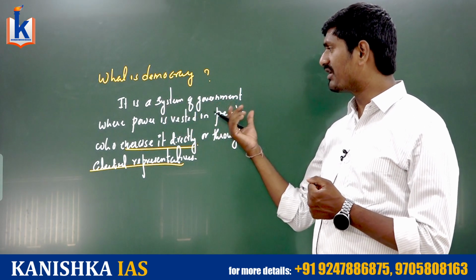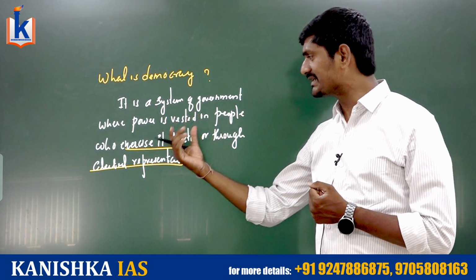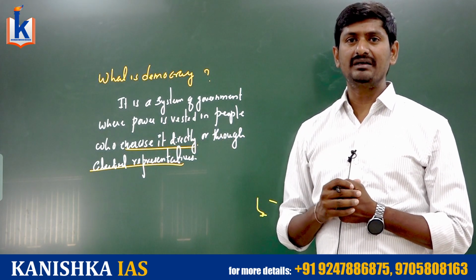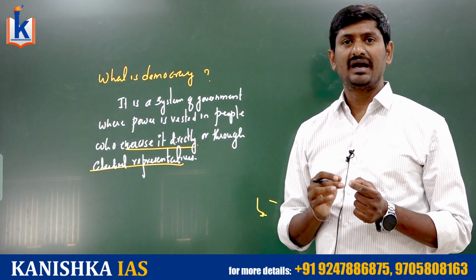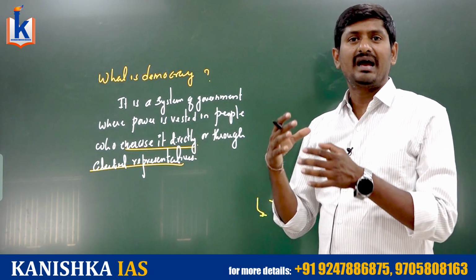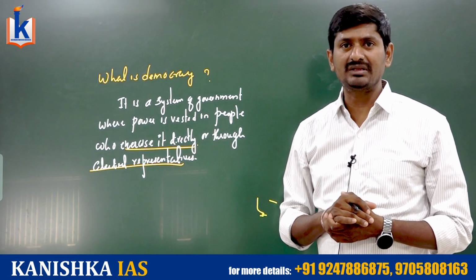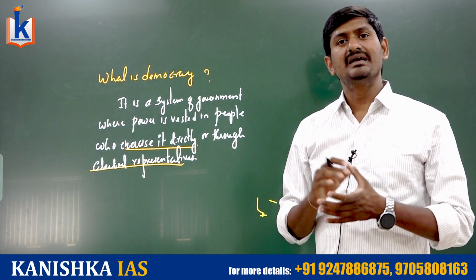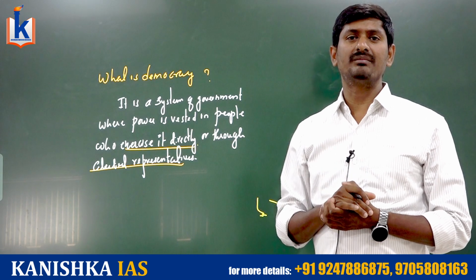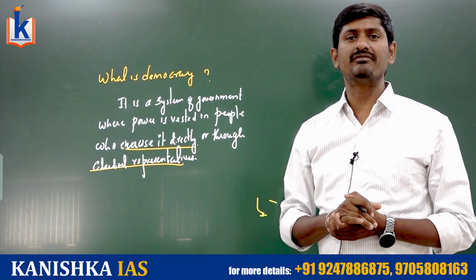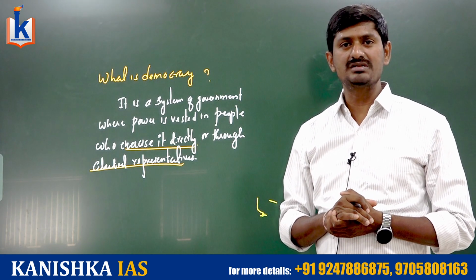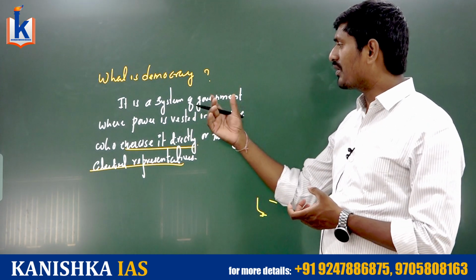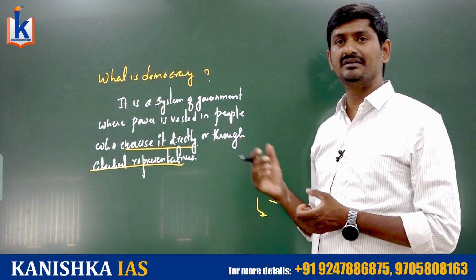Democracy means a system of government where power is vested with the people who exercise it directly or through elected representatives. For example, in India, people choose their representatives and these representatives have control or supervision over the governance. People are not the decision makers themselves. Rather, the public representatives at the union level in the form of members of parliament, at the state level in the form of members of legislative assembly and legislative council, exercise control over the executive or government. In other words, democracy is all about power being vested in the people.